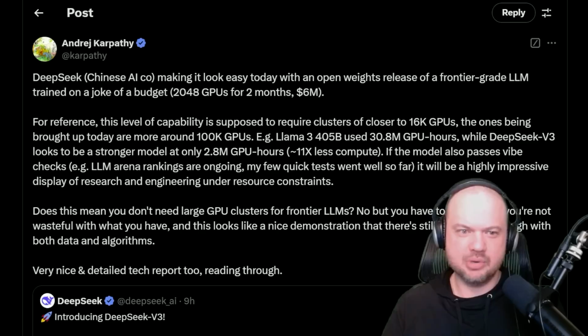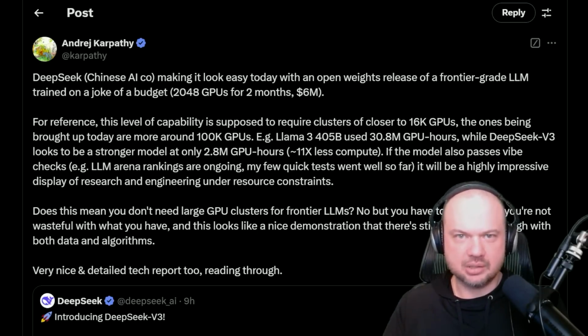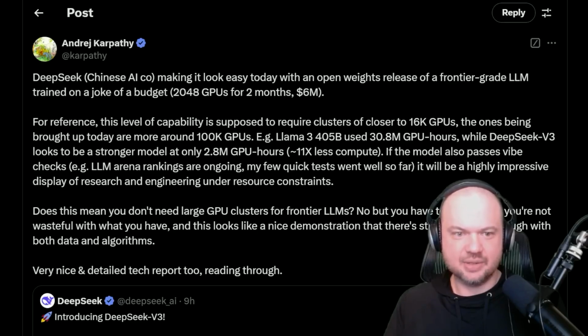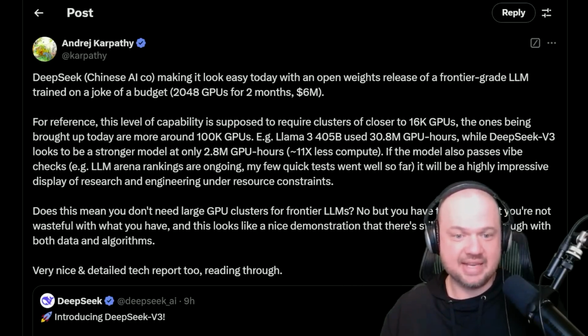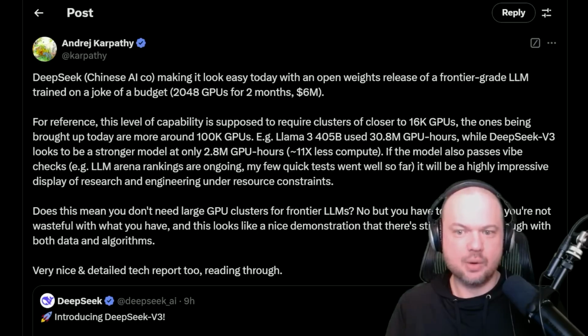And Andre continues, the ones being brought up today, the new large language models, they're more around like 100,000 GPUs. Llama 3, the 405 billion parameter model, used 30 million GPU hours, while DeepSeek v3, this Chinese release that we're talking about now, looks to be a stronger model at only 2.8 million GPU hours, right? So 11 times less compute. If the model also passes vibe checks, right? So like the LLM chatbot arena rankings, Andre's saying that his few quick tests so far went well, right? But if it's as good as it seems at first glance, then it will be a highly impressive display of research and engineering under resource constraints.